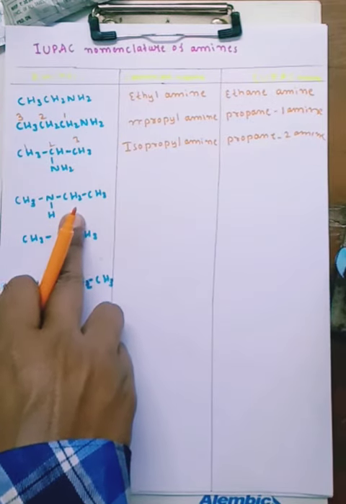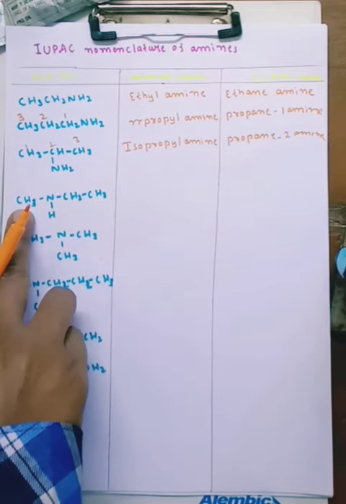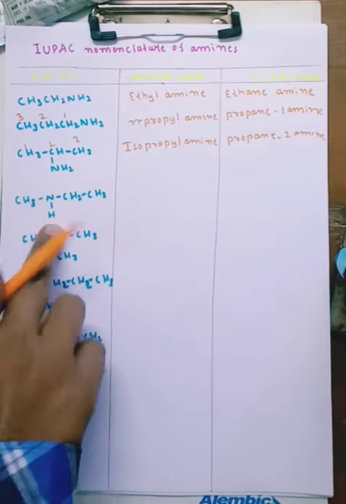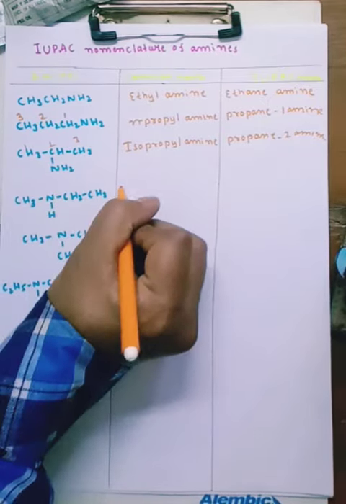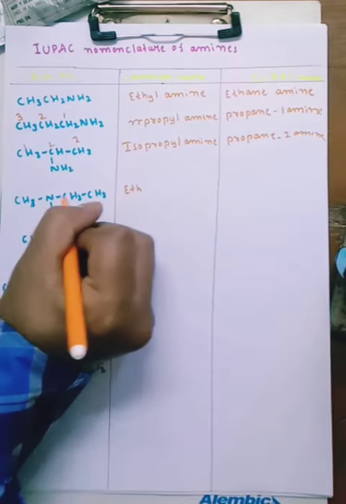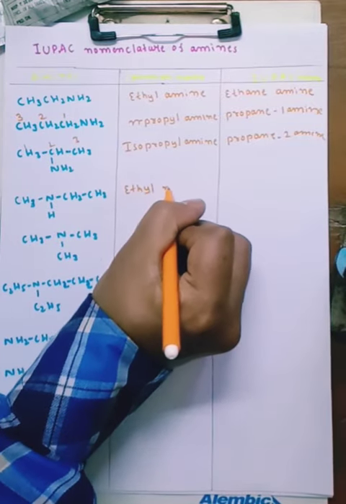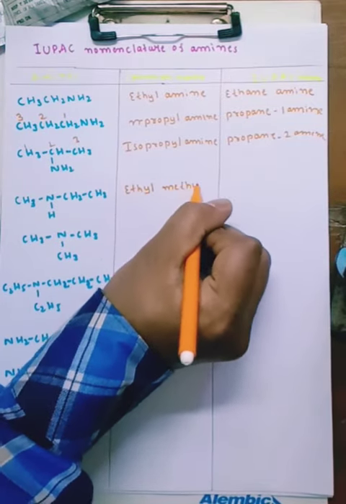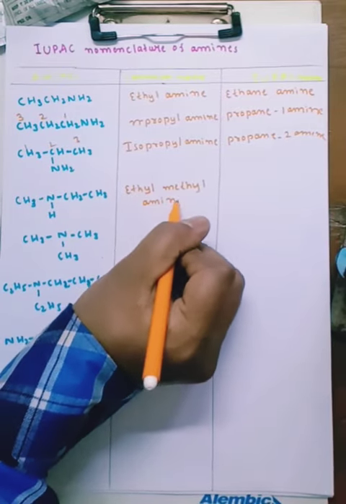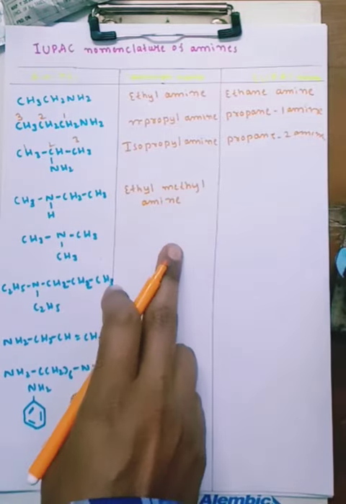Next one is this one. What is the common name? On this side 2 carbons are there, on this side 1 carbon is there. So the common name is ethyl methyl amine. Ethyl on the side with 2 carbons, methyl on the side with 1 carbon. Ethyl methyl amine. Okay. What about the IUPAC name?